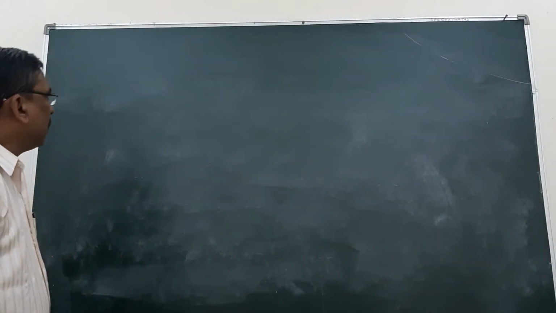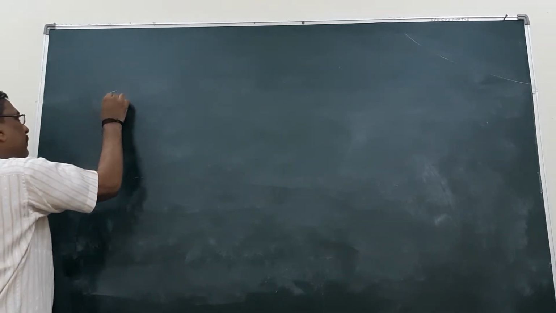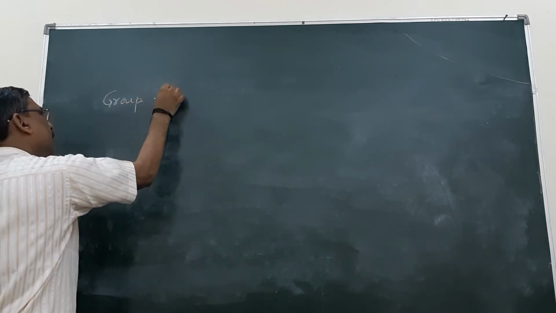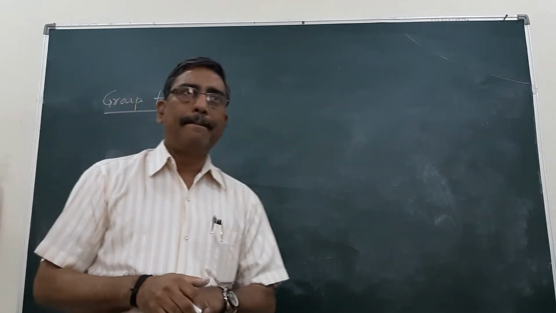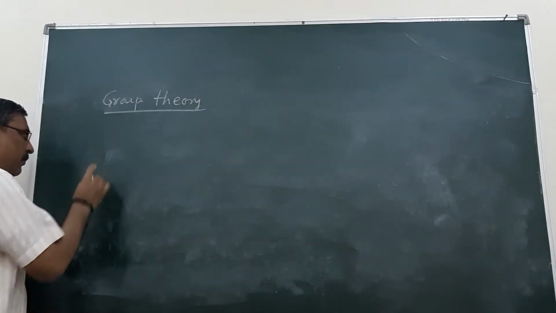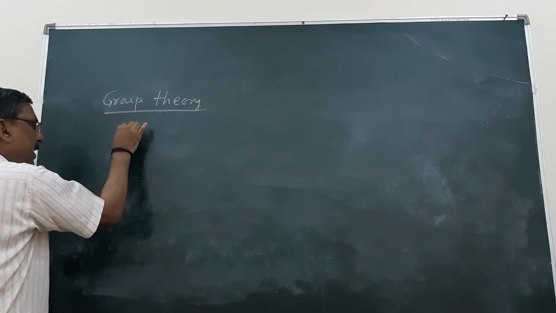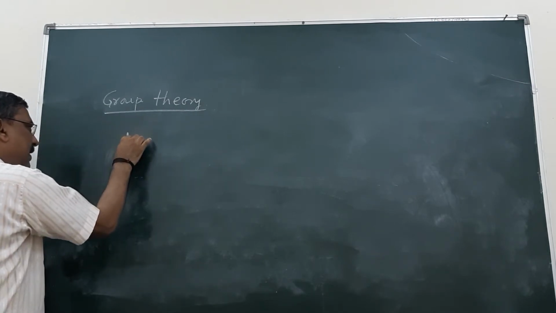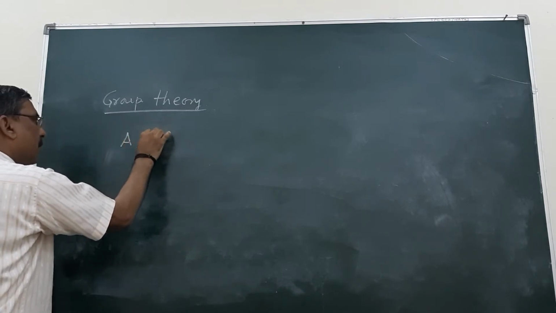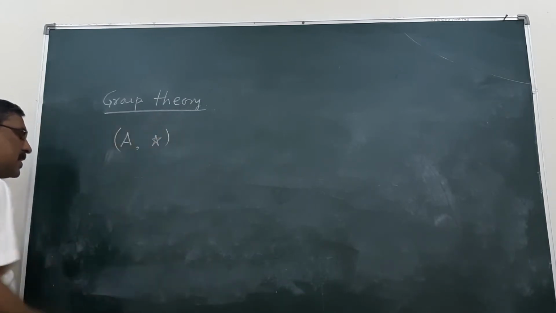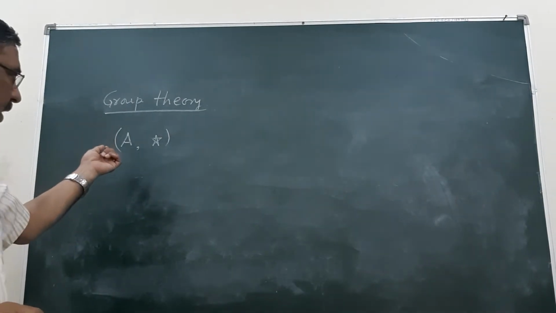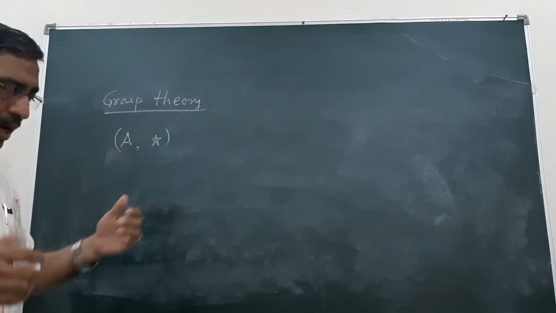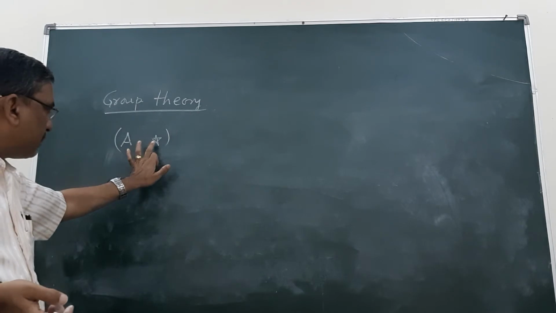Now we start with group theory. The basic definition of a group: we take any non-empty set A and a binary operation. This is known as an algebraic structure, the basic set A with a binary operation.